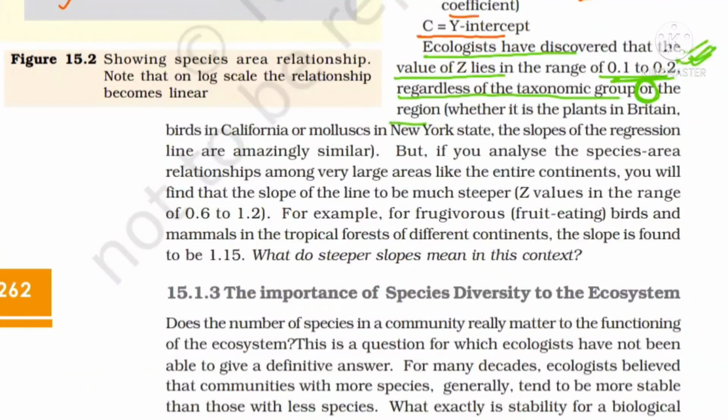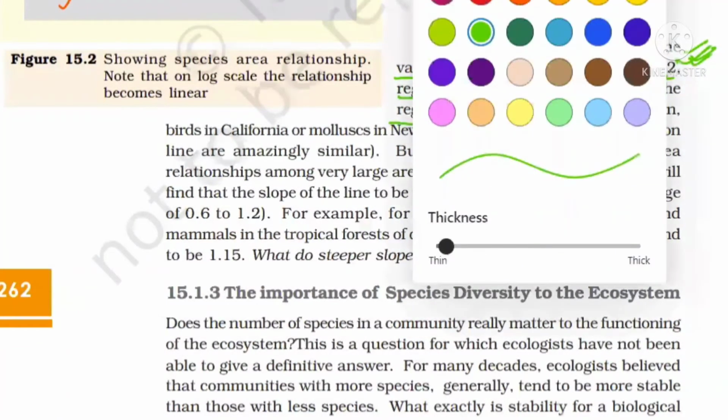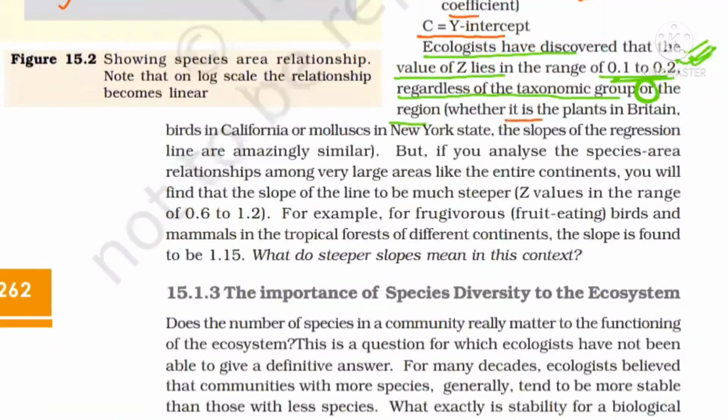Whether you take an example of plants in Britain, or birds in California, or mollusca in New York, generally the slope of the line, that is the regression coefficient, will always be this, whatever taxonomical group or region you take.